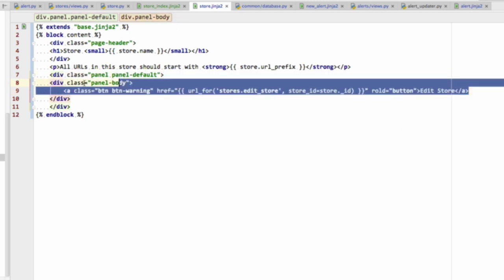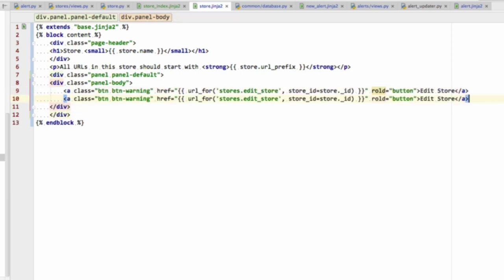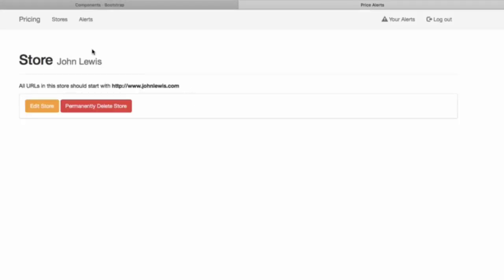Okay, and then I'm just going to copy that and paste it so I don't bore you too much. The class for this other button is going to be btn-danger, which is the red one. Instead of edit store, we're going to show delete store, and instead of edit, it's going to say permanently delete store. Okay, so let's go into here and notice how now we've got these buttons: the header, the small description of the store, edit store, and permanently delete store.